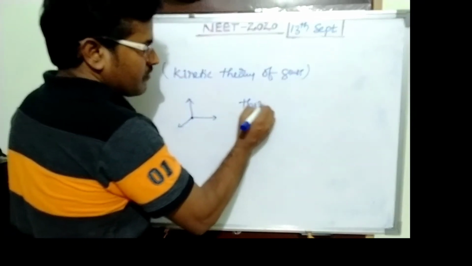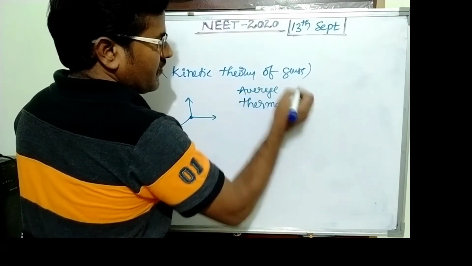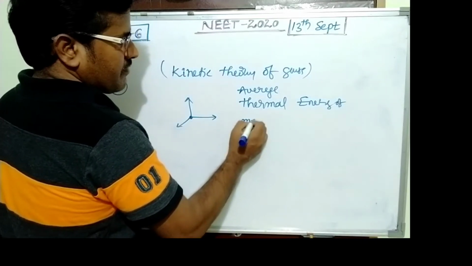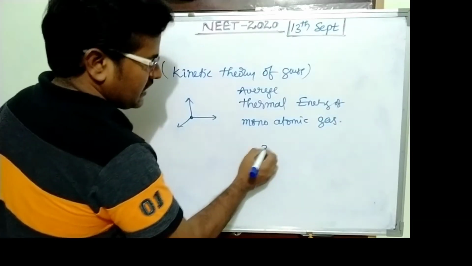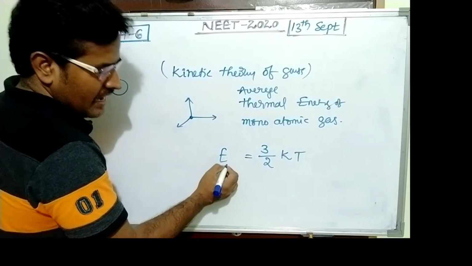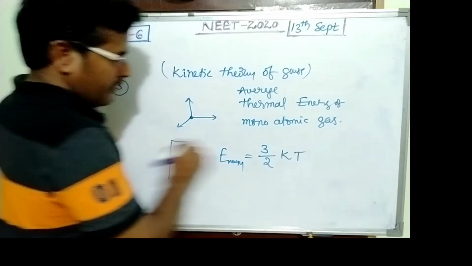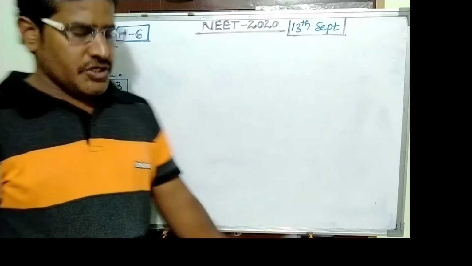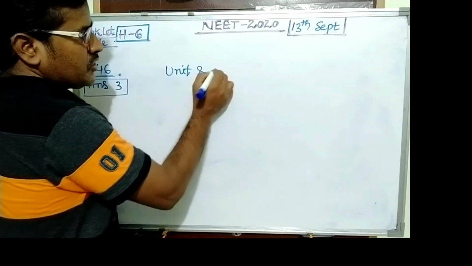The average thermal energy of a monoatomic gas is nothing but 3/2 kT. So this is the average thermal energy, 3/2 K into T, where K is the Boltzmann constant.